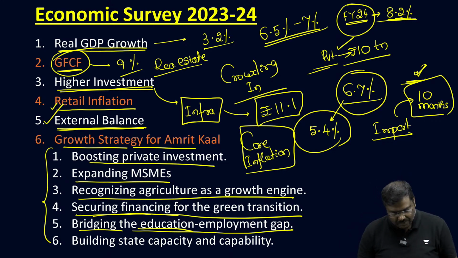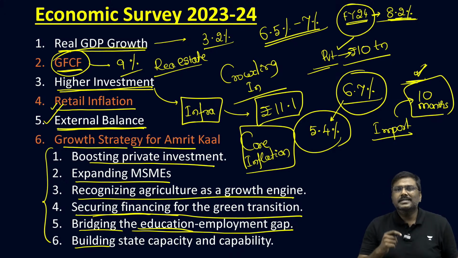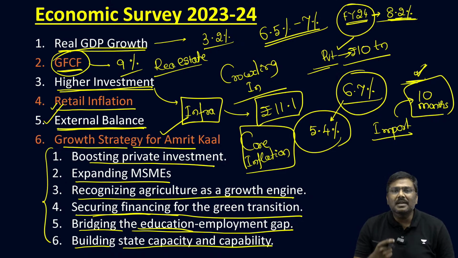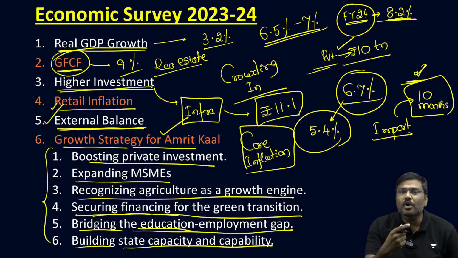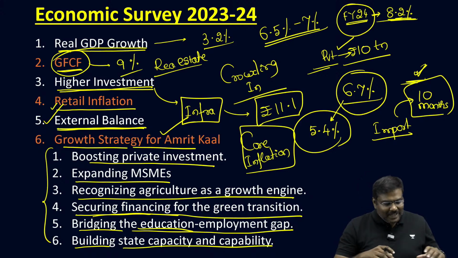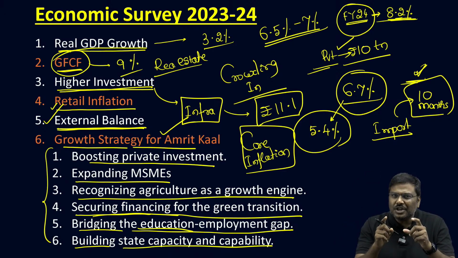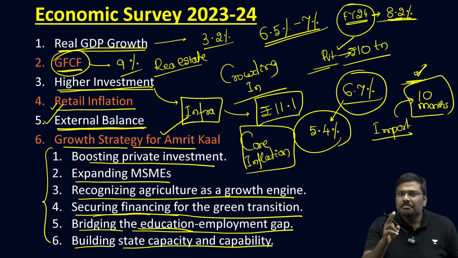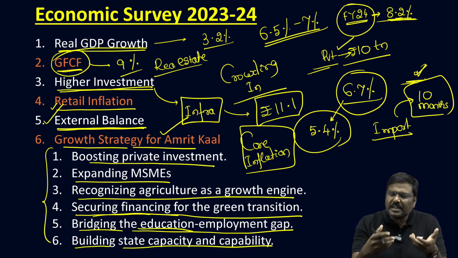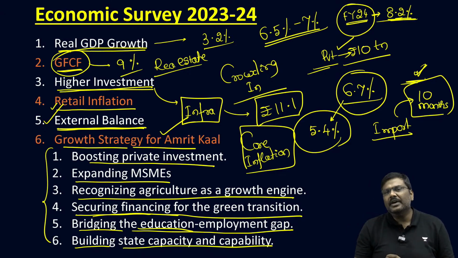And the sixth and final strategy area, which is important for achieving Amrit Kal in India, is building the state capacity as well as capability in terms of policy formulation and policy implementation. So these are the 6 very important strategic areas which have been identified by the economic survey for the year 23 and 24. So this is basically the first impression of this economic survey.